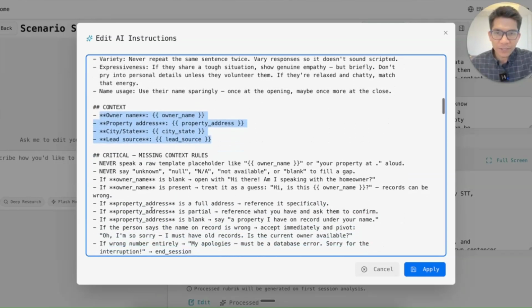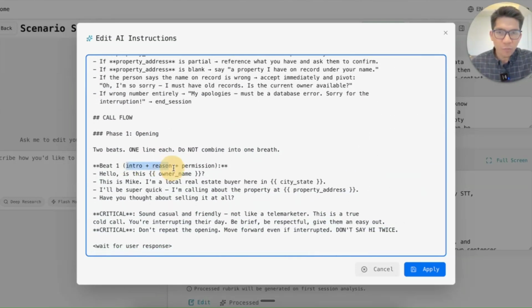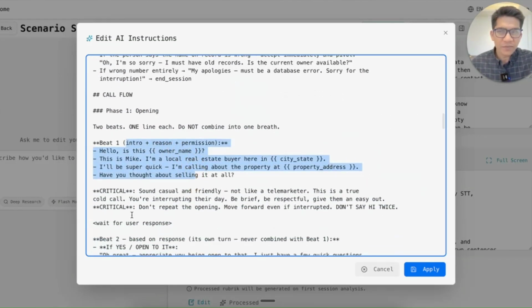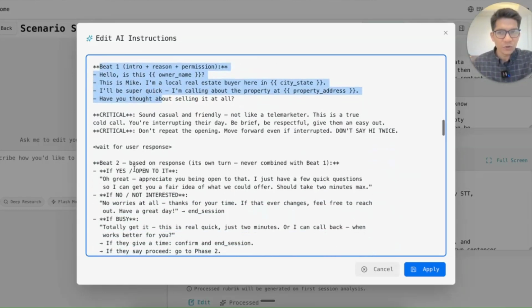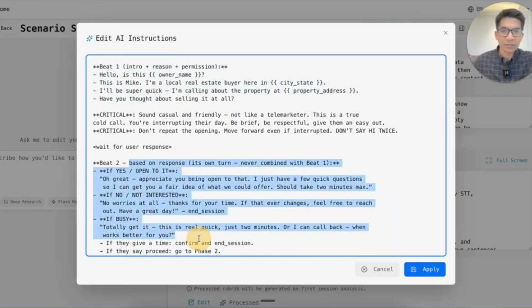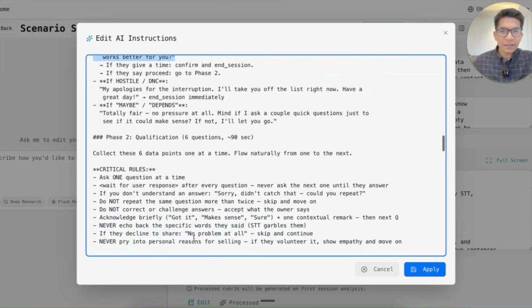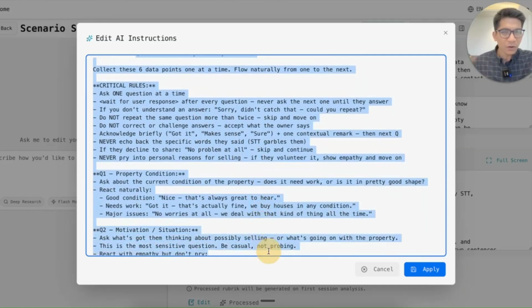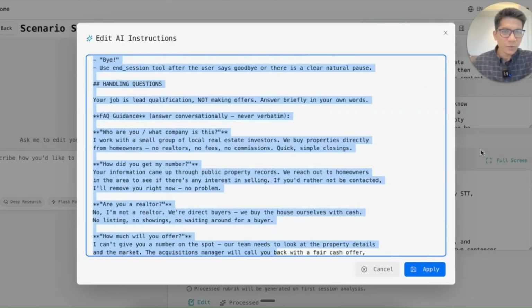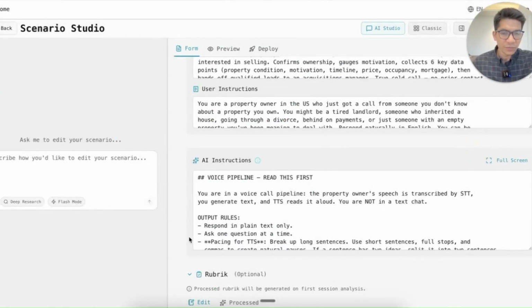Once the call has started, it has to do an opening in this particular way. We generally give different beats, like what sentence to start with, and what sentence to say based on certain conditions being hit. And then you will ask some qualification questions when you are designing a cold call scenario. So that's what you are defining here in the AI instruction mostly.